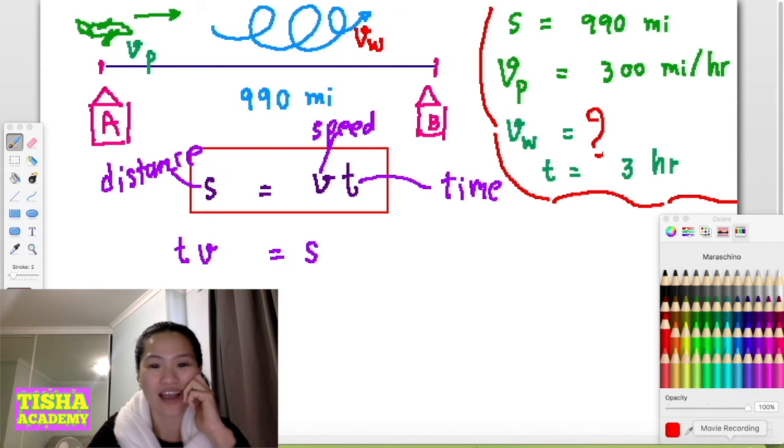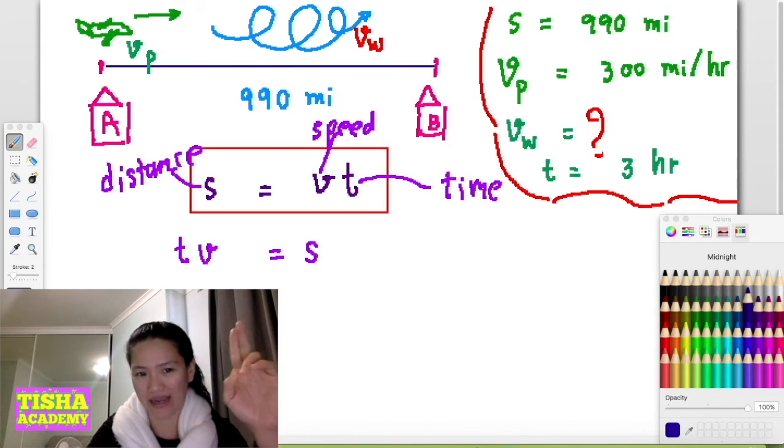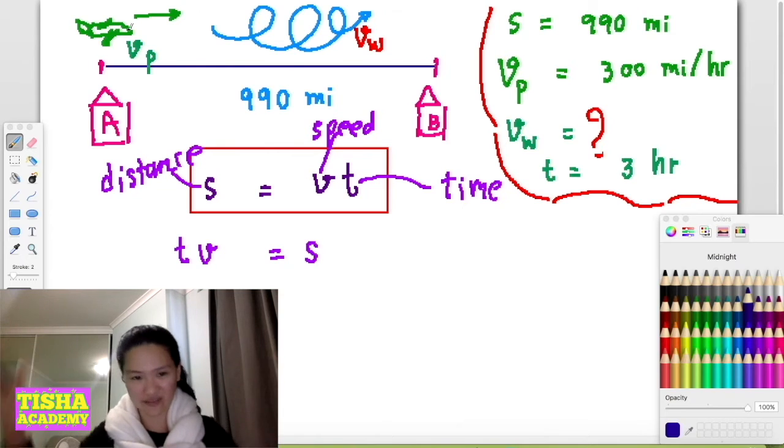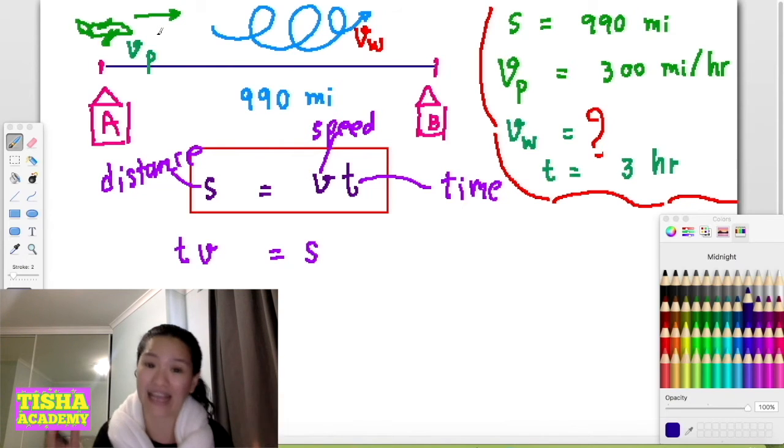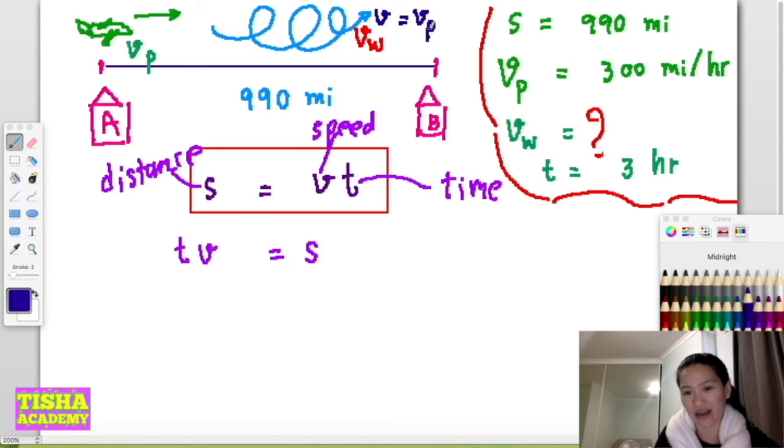One thing I need to tell you right now: the speed is not only the speed from the plane, but it is the speed from the plane plus the speed from the wind. So your V equals VP plus VW.